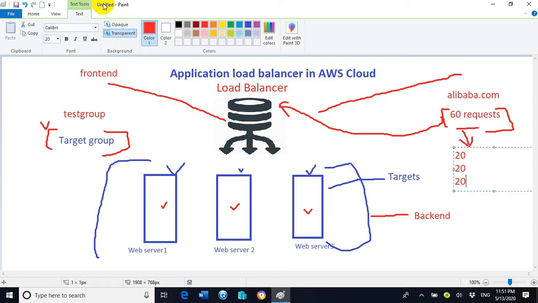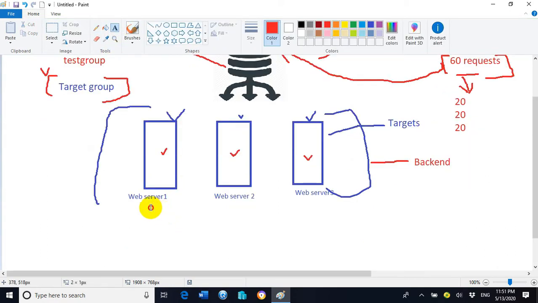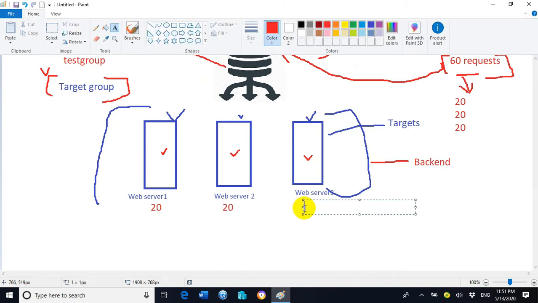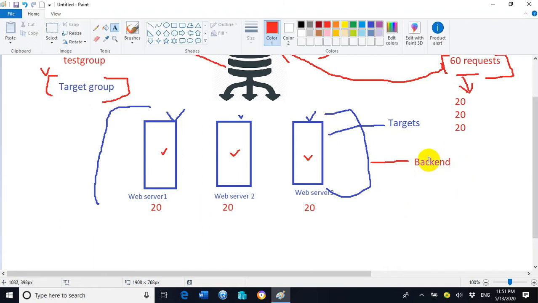So 20 user requests will be handled by web server 1, 20 user requests will be handled by web server 2, and 20 user requests will be handled by web server 3. So it will be in the ratio of 20, 20, 20.